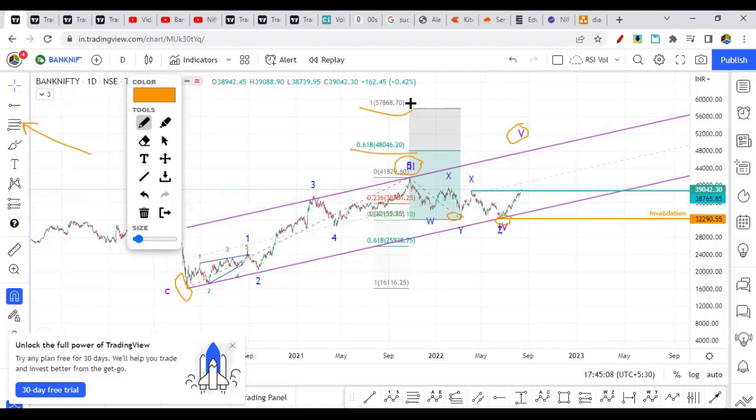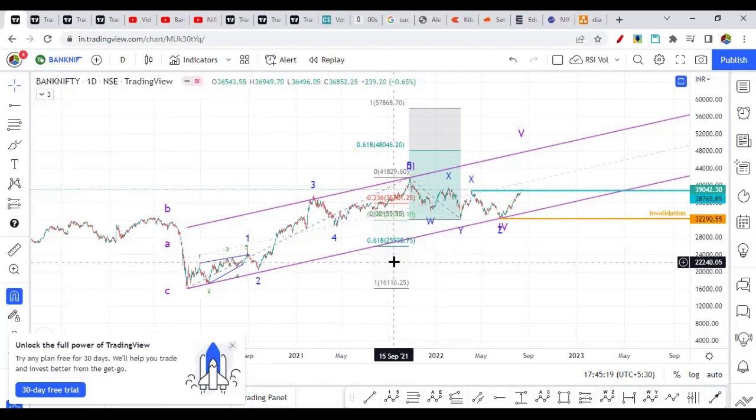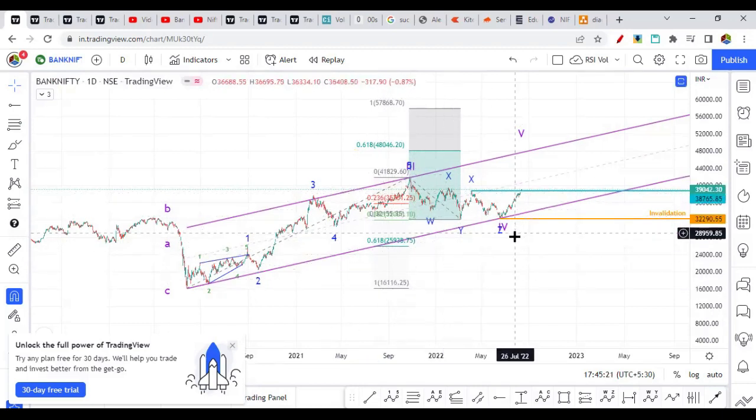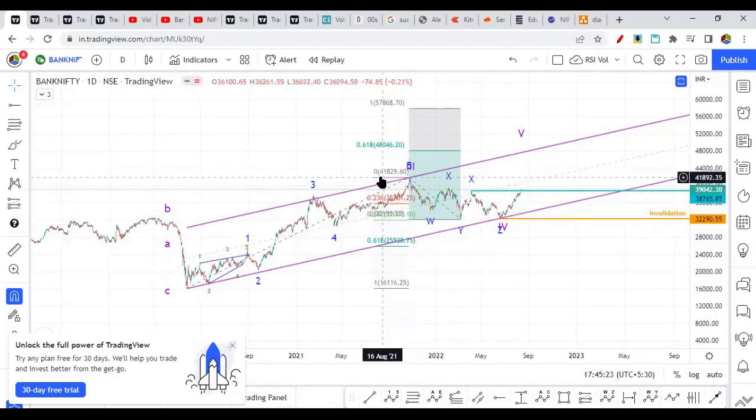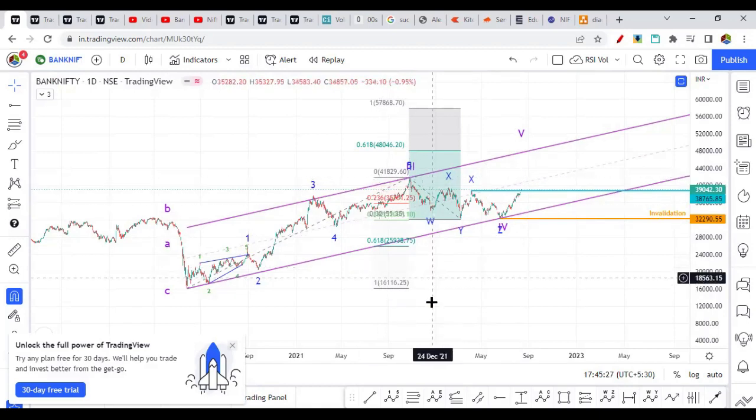Depending on the fifth wave, it will go max towards this, and from there a correction of larger degree can be expected, which may last a very long time. So this is how the structure looks when you are considering a bullish count, and a break of 41,829 is required for that.